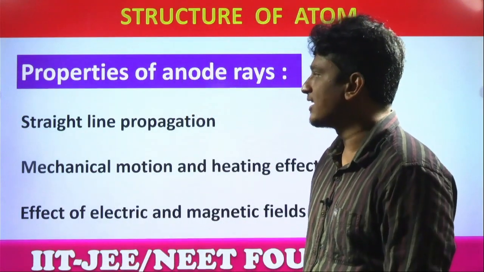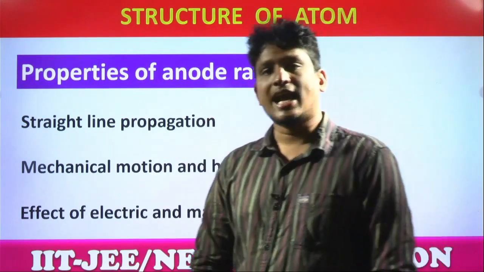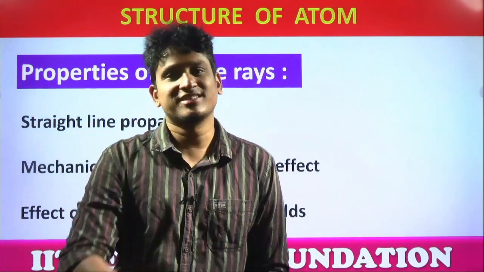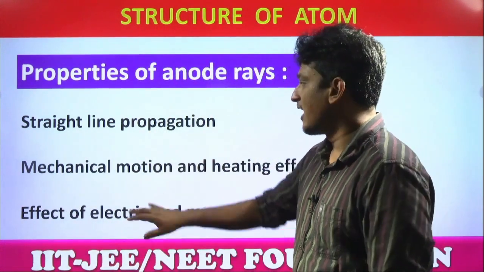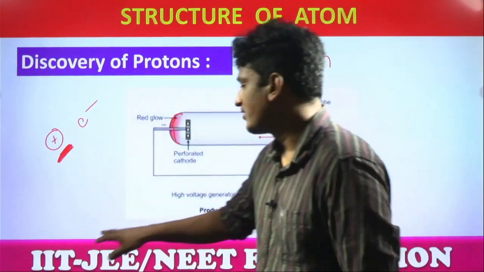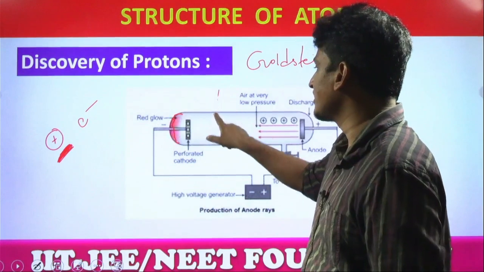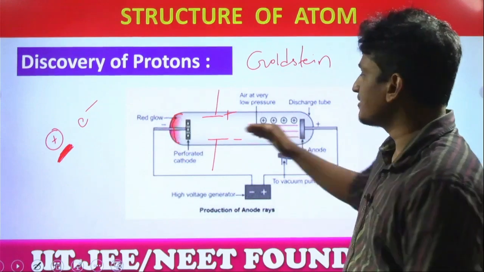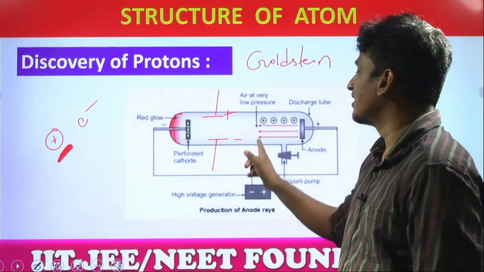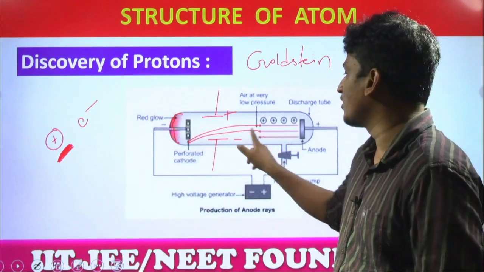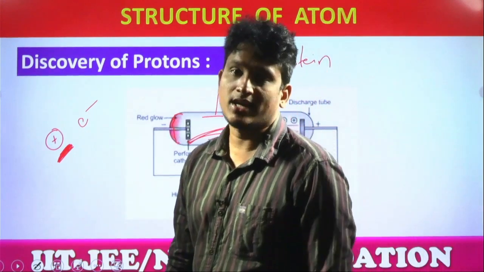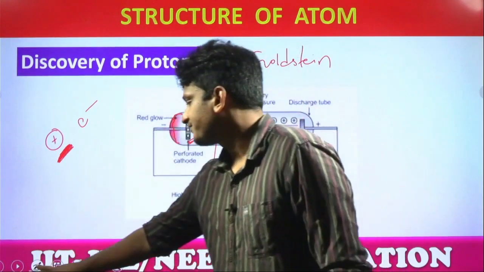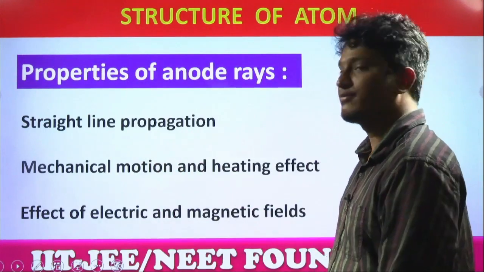Look at the properties of anode rays. Straight line propagation. Like cathode rays, anode rays also travel in straight lines. From which direction to which direction? From anode to cathode. Yes or no? These rays are called anode rays. And one more thing, students: to confirm the charge on these anode rays, he placed an electric field with a positive terminal and a negative terminal. Answer, these rays bend towards which terminal? Positive or negative? They bend towards the negative terminal, which confirms these rays are positively charged particles. Later on they are called protons. Understood? Simple discoveries.